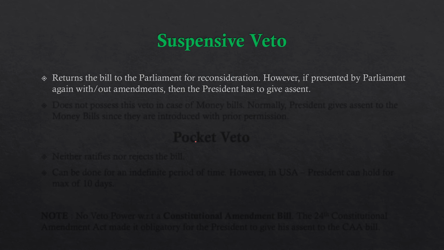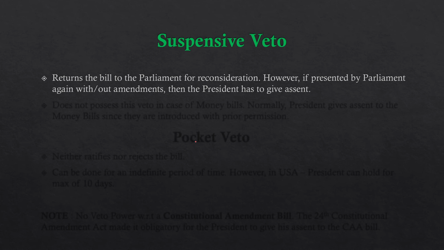Let's talk about the suspensive veto. Suspensive veto, as the name suggests, is like returning the bill to the parliament for reconsideration. That is, it is suspended for some time and given back to the parliament to reconsider that bill. But if that bill is presented again by the parliament, maybe with or without amendments, then the president is bound to give his assent.